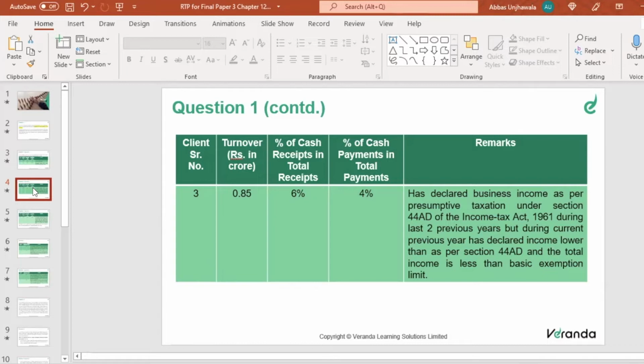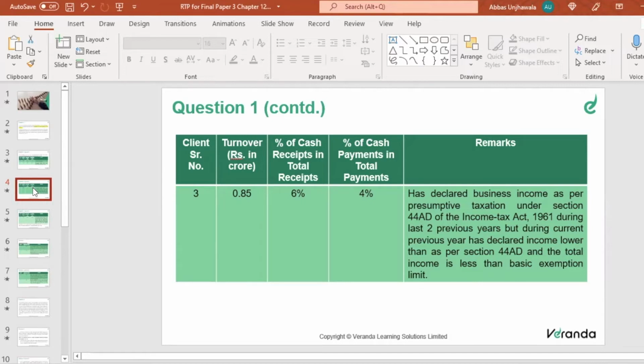Under 44AD, you have to apply a flat rate. My turnover is 85 lakhs. On the 85 lakhs, I have to apply a flat rate of 6% if the receipts are in cash, and if it is not cash, then it is 8%. So you apply one flat rate on the income. That is what 44AD says. If I opt for 44AD, I apply 6% on 85 lakhs, show it as taxable income, and pay tax on it. That's all. If I do that, there is no requirement of tax audit.